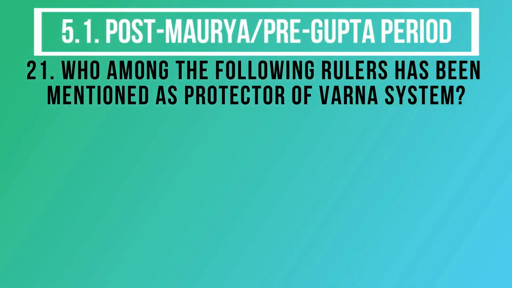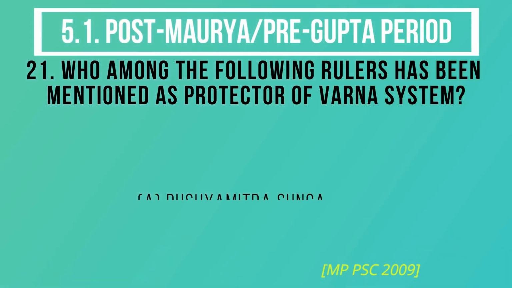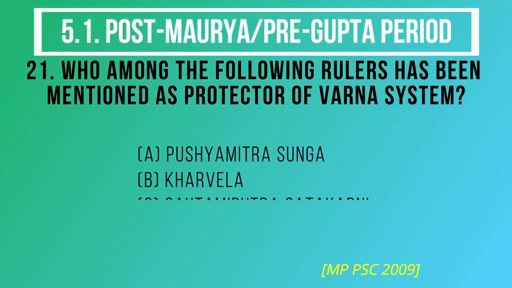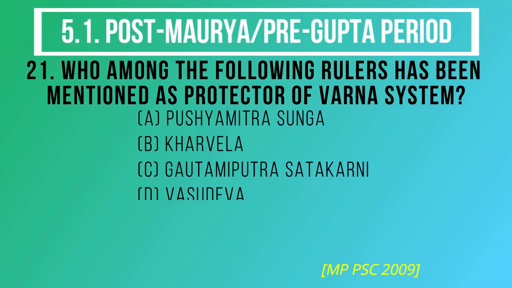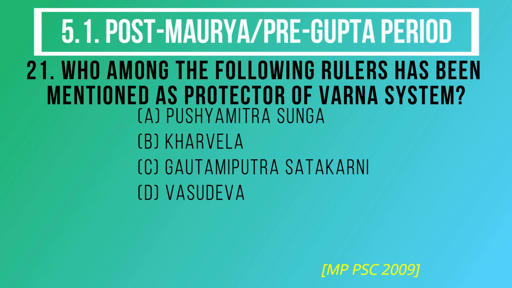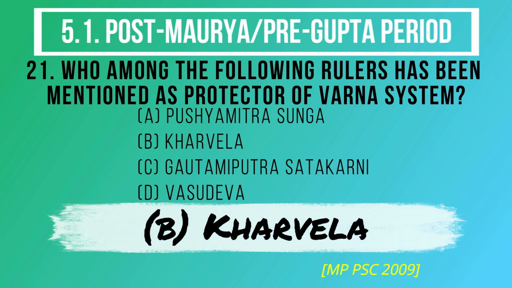Question number 21. Who among the following rulers has been mentioned as protector of Varna system? The options are A. Pushyamitra Sunga, B. Kharvla, C. Gautamiputra Satakarni, D. Vasudeva. And the correct answer is option B. Kharvla.